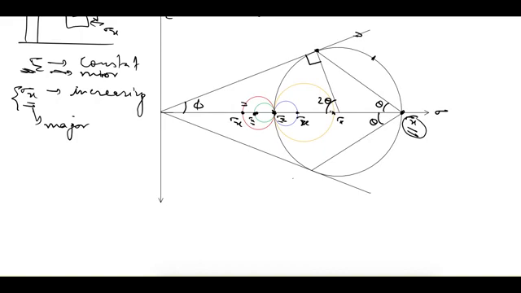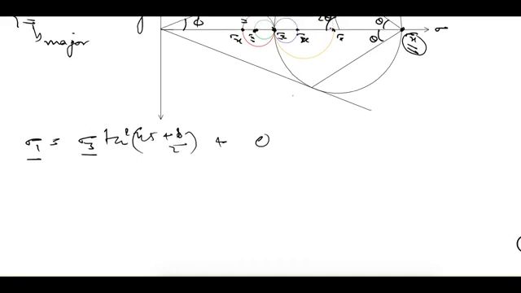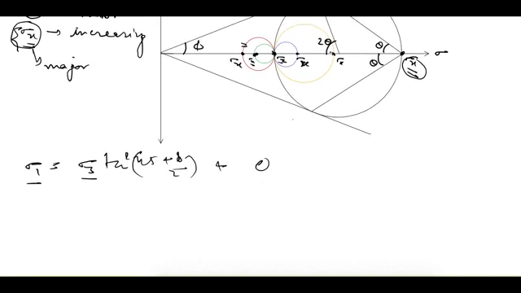Now again the same relationship, that is sigma 1 is equal to sigma 3 times tan square of 45 plus phi by 2, and the rest of the part is 0 for cohesionless soil. Now what is sigma 1 here and what is sigma 3 here? I have already said that sigma z becomes the minor principal stress now, and sigma x becomes the major principal stress. So sigma 1 is equal to sigma x and sigma 3 is equal to sigma z, and this term we can write as 1 plus sine phi upon 1 minus sine phi.